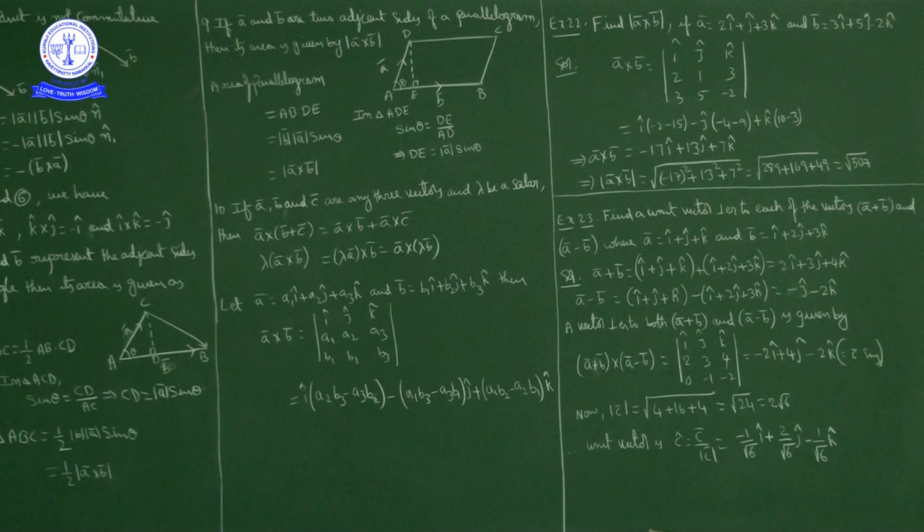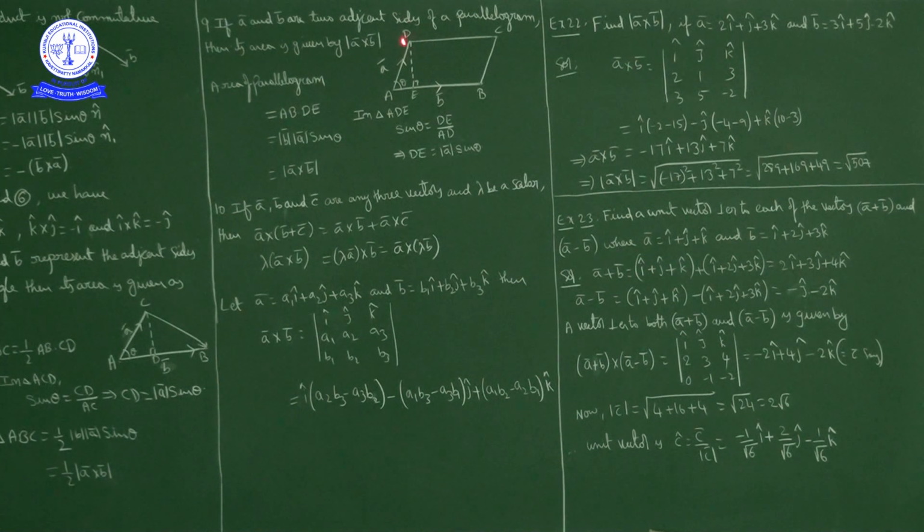What is the area of a parallelogram formula? Area of parallelogram is base into corresponding altitude. Here if you consider AB as base, DE is the corresponding altitude. So area of the parallelogram is AB into DE. DE is an altitude drawn from vertex D onto the opposite side AB.